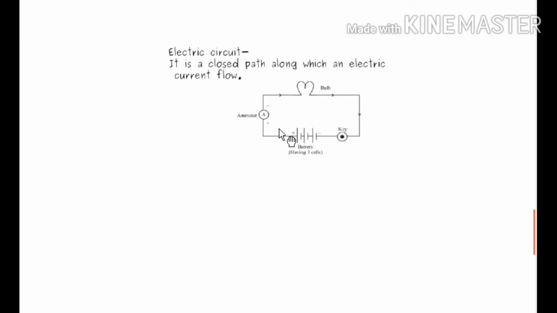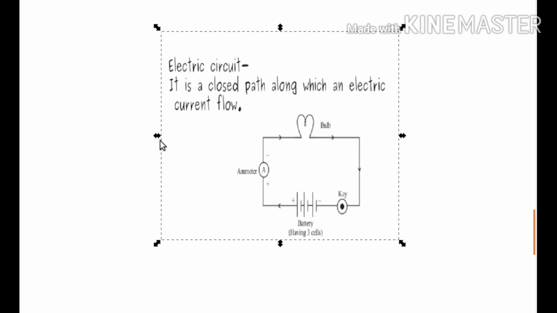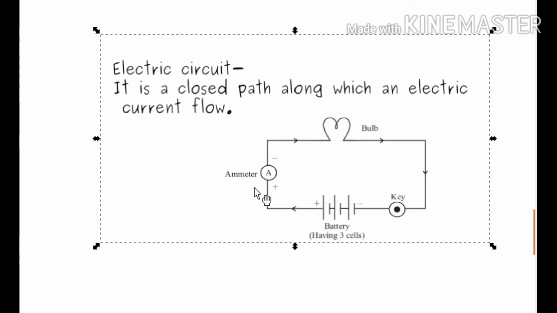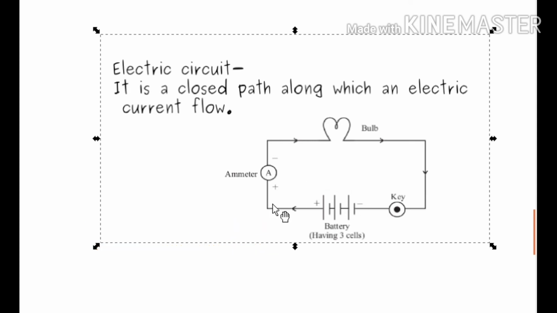You can see here I am putting an ammeter. It looks like this, and series connection means this ammeter is connected with the bulb in series. Understand?